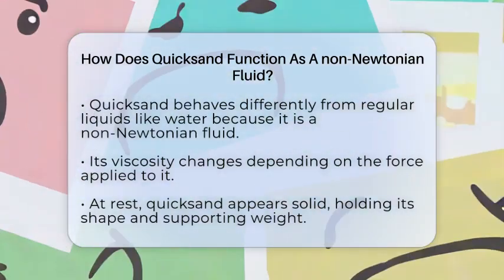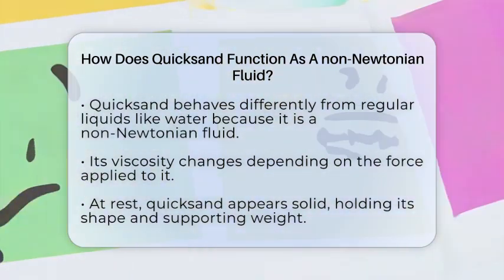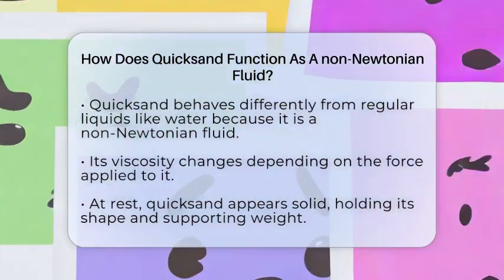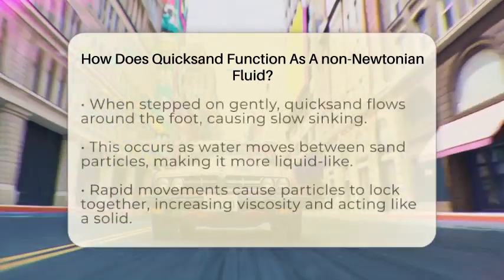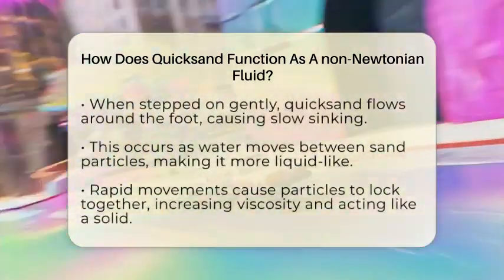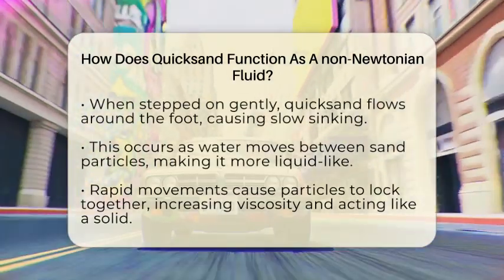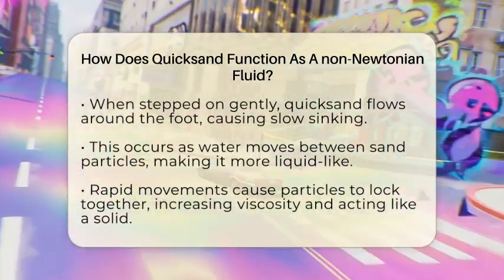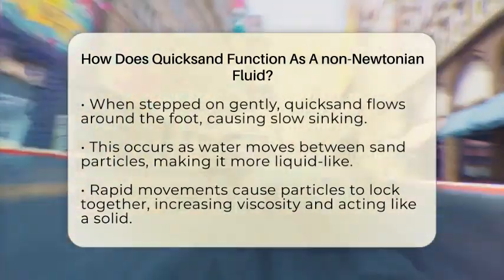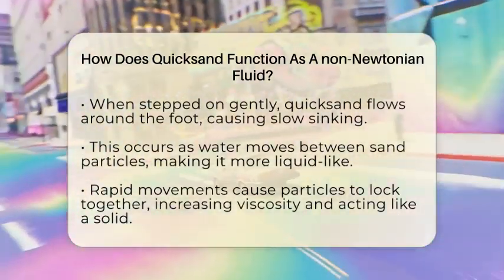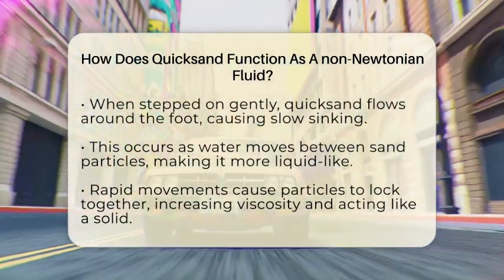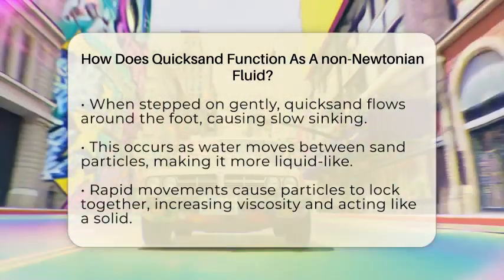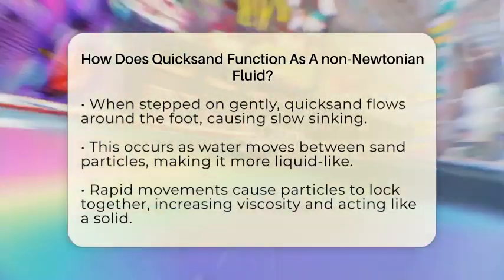At rest, quicksand looks like a solid, holding its shape and supporting some weight. This is because the sand particles are suspended in water, creating a gel-like structure. When you step gently on it, the quicksand flows around your foot, making you sink slowly. This happens because the particles separate, and water moves between them, turning the mixture into a more liquid state. It's similar to how a mixture of cornstarch and water, called oobleck, flows easily when pressed lightly but becomes stiff